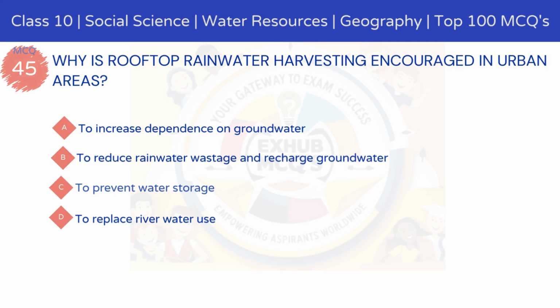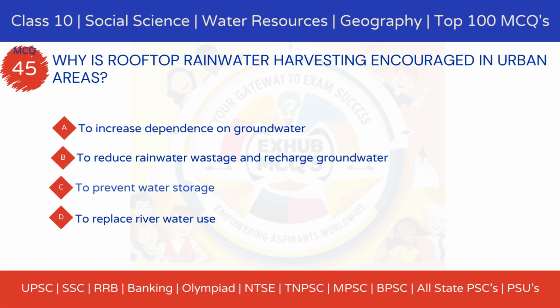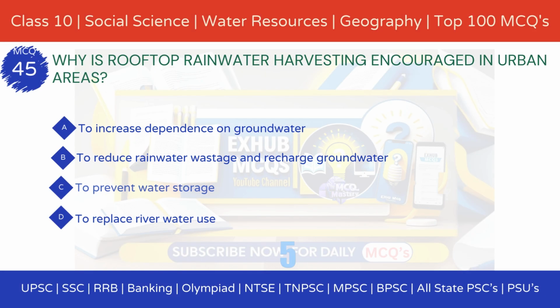45. Why is rooftop rainwater harvesting encouraged in urban areas? Option A, to increase dependence on groundwater. Option B, to reduce rainwater wastage and recharge groundwater. Option C, to prevent water storage. Option D, to replace river water use.